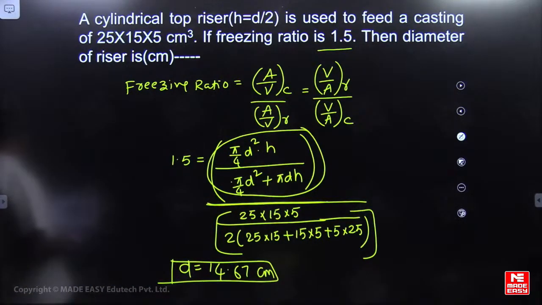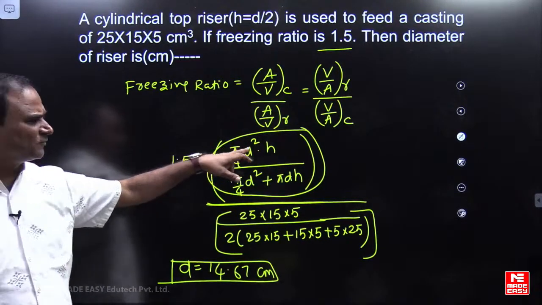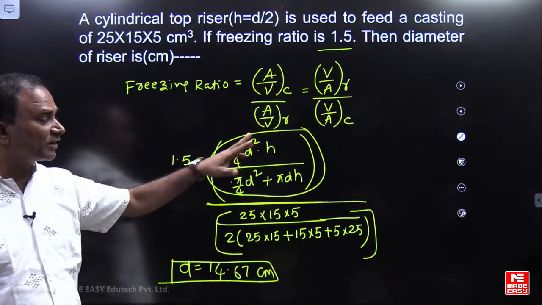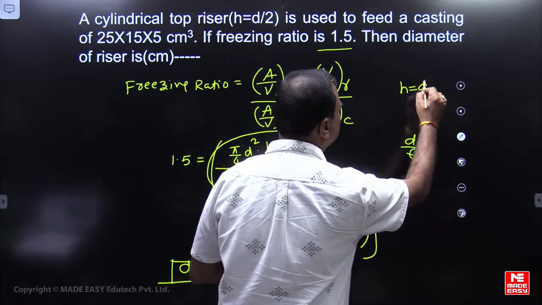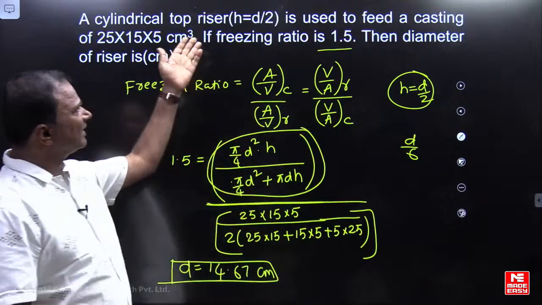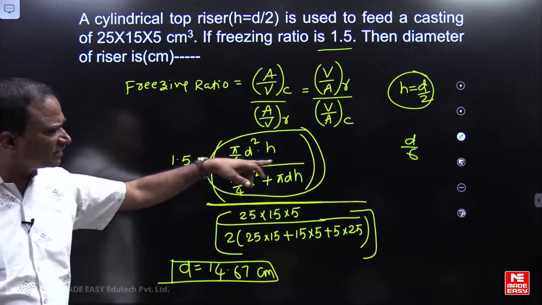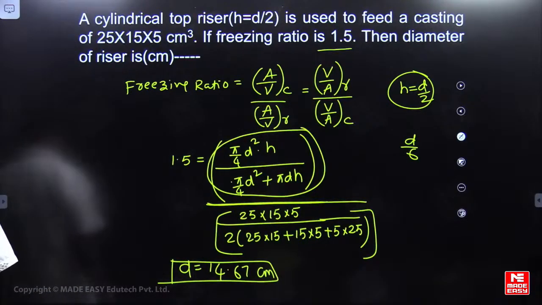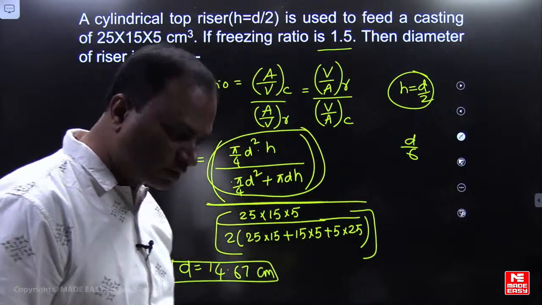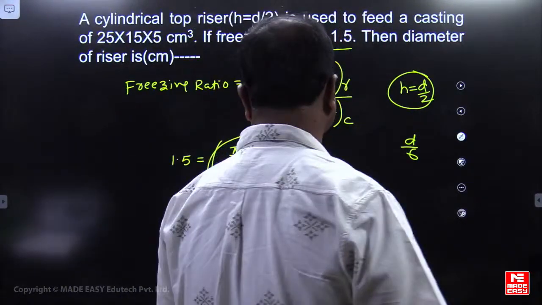Oh, you are getting 12.25? No, please check it. It is 14.67. This value, friends: pi by 4 d square h is the volume, and the volume to surface area you are getting is d by 6. You are getting d by 6 because you are substituting h equal to d by 2, the optimum condition. If you substitute in this equation you get d by 6. So the answer is 14.67. 14.67 is exactly correct. Very good.